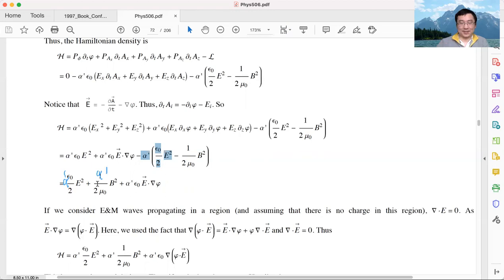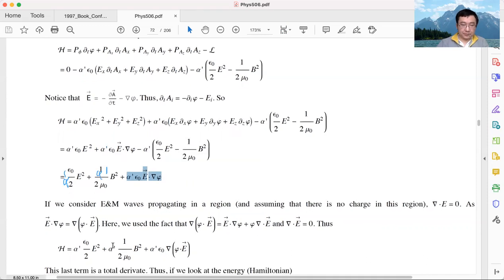I missed the alpha prime term here, alpha prime here. So these two terms combined together give alpha prime epsilon_0 over 2 E squared. And for this B term, you have one minus sign here, another minus sign here. These two minus signs combined together become a plus sign. That's where this plus sign comes from. And finally, we have this term. I will leave this term to the end. That's my third term.